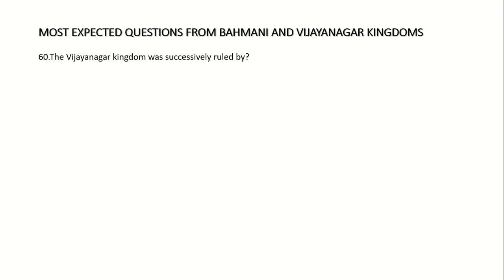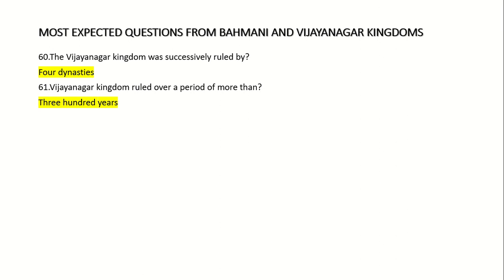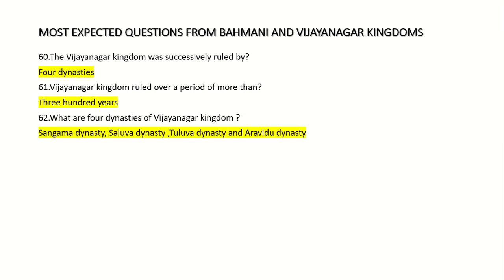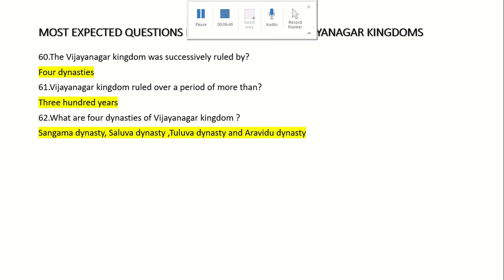60. The Vijayanagar kingdom was successively ruled by 4 dynasties. 61. Vijayanagar kingdom ruled over a period of more than 300 years. 62. What are the 4 dynasties of Vijayanagar kingdom? Sangama dynasty, Saluva dynasty, Tuluva dynasty and Aravidu dynasty.